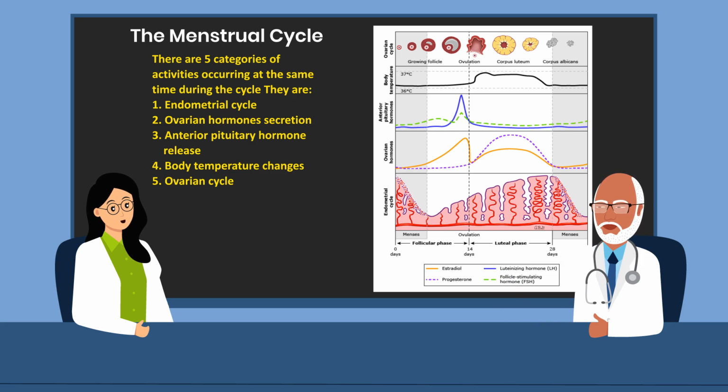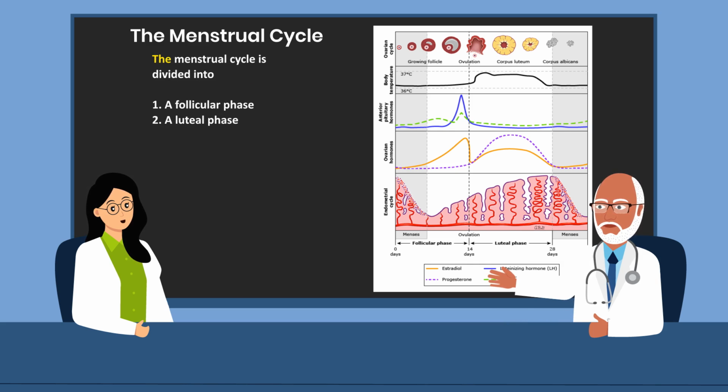In the schematic, we can see these 5 areas: the endometrial cycle at the bottom, followed by the ovarian hormones, followed by the anterior pituitary hormones, followed by body temperature, and lastly, the ovarian cycle.